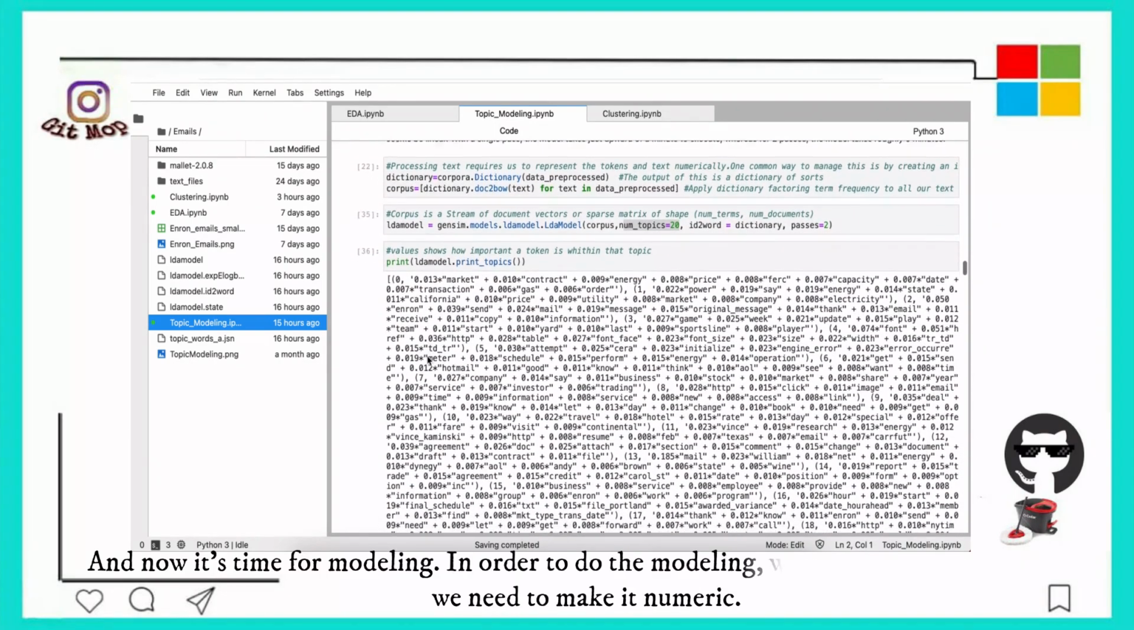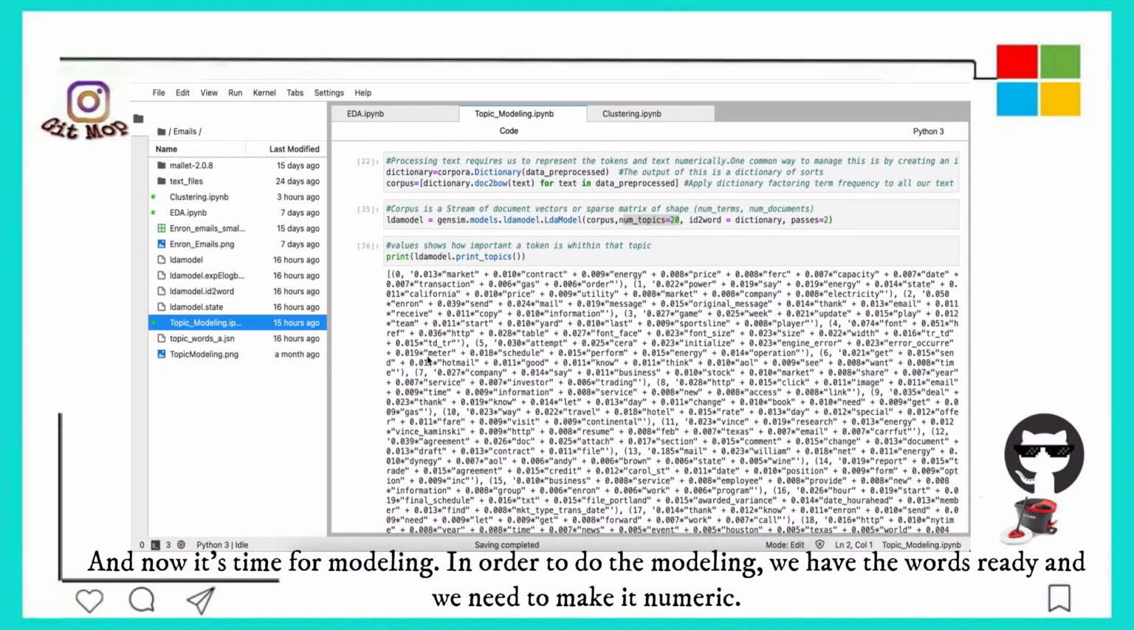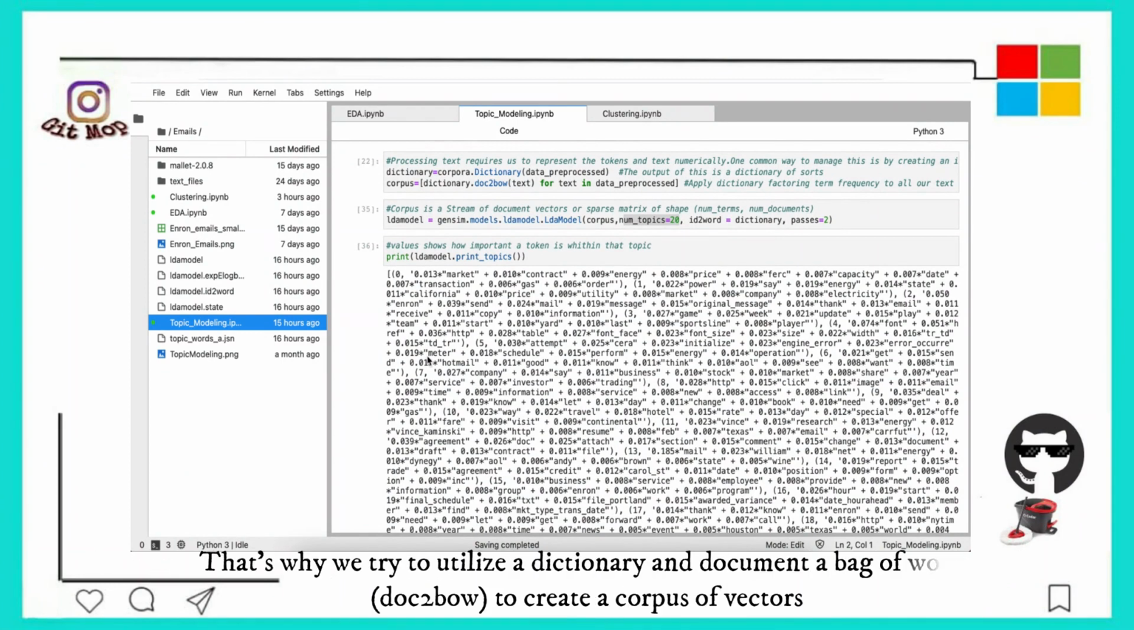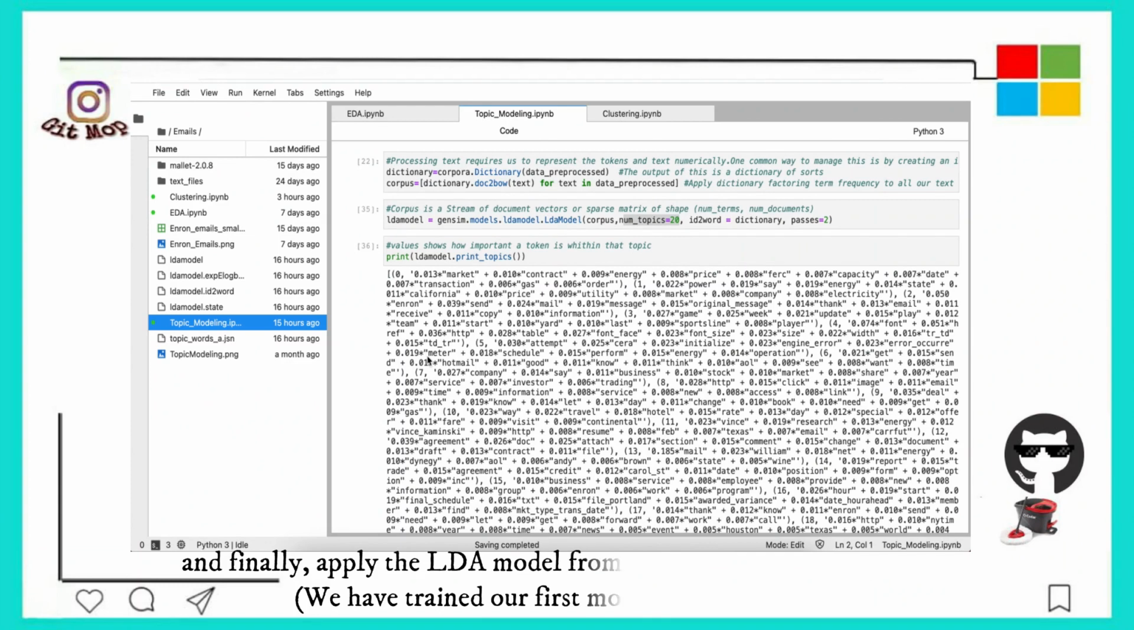And now it's time for modeling. In order to do the modeling, we have the words ready, but we need to make it numeric. That's why we utilize the dictionary and doc2bow, document to bag of words, to create the corpus of that. And finally, apply the LDA model from the Gensim library on this corpus.